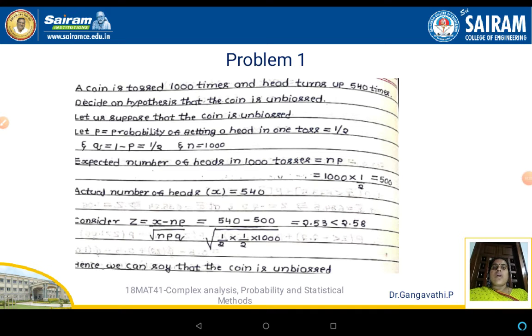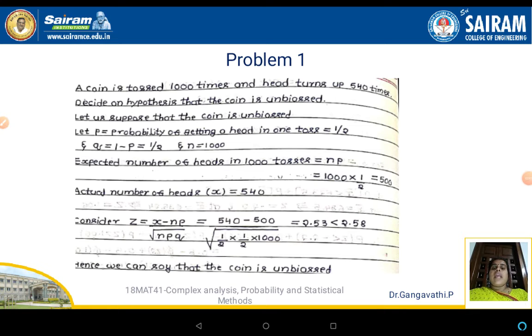Once we talk about a binomial distribution, the probability of success and the probability of failure come into the picture. So let P be the probability of getting a head in one toss. When a coin is tossed, the probability of appearing head is 0.5 and the probability of getting tail is also 0.5, because there are only two possible cases. So P is half, and since P plus Q is equal to 1, Q is also equal to half.